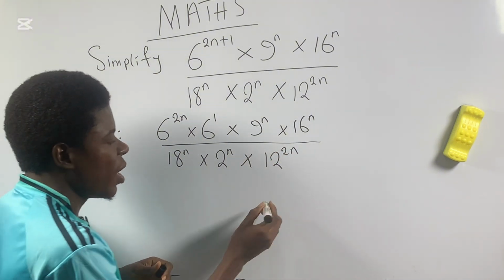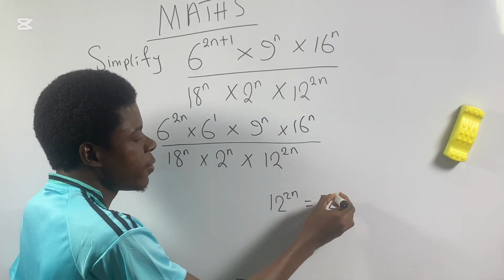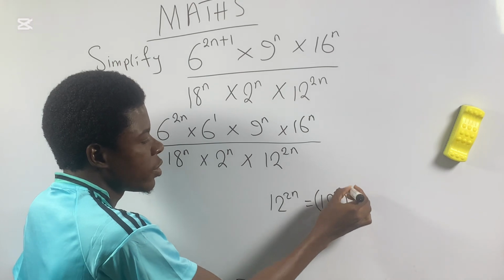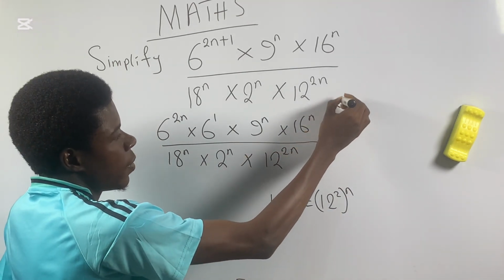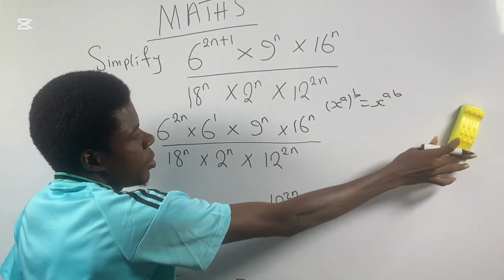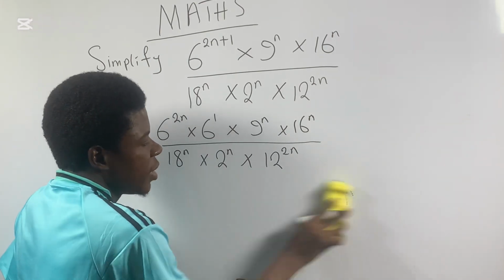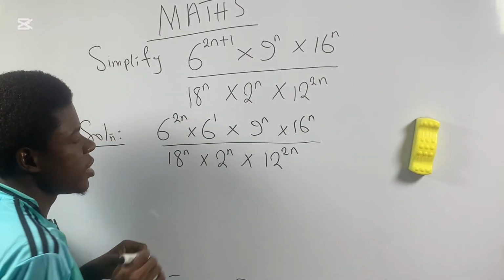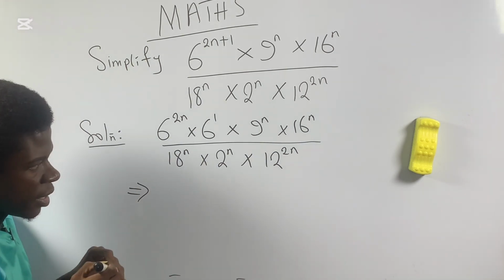Now if you look at it, 12 power 2n can still be in the form of 12 power 2, raised to power n, respecting the law I stated before. It is the same thing as x raised to power ab. I know you still remember that. So I'm going to be applying something here, the same thing with 6 power 2n. I'm going to combine everything here.